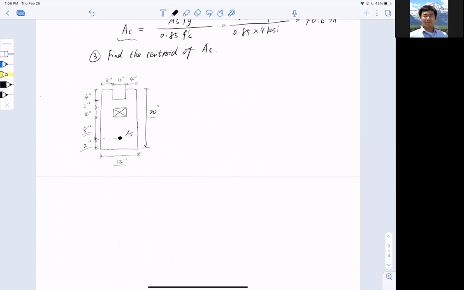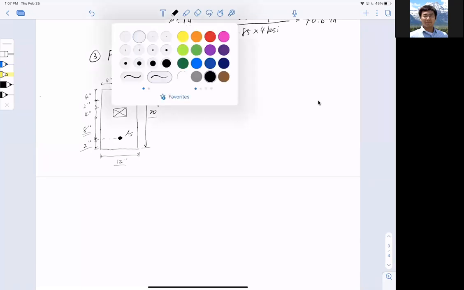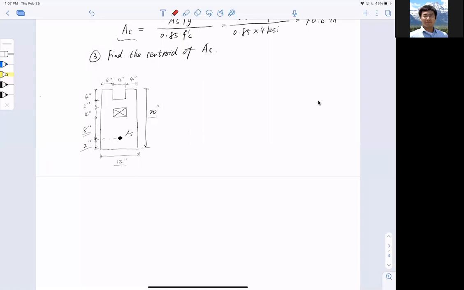So naturally, you know at this point that Ac is definitely not covering the opening, right? And the reason behind it is that we already had an example of covering it. So on purpose today, we're going to have a shaded area that I know is not going to be covering it. Now you may ask, Bob, what happens in the exam if it's covering it? You can quickly find out yourself. But now let's assume it's not covering.